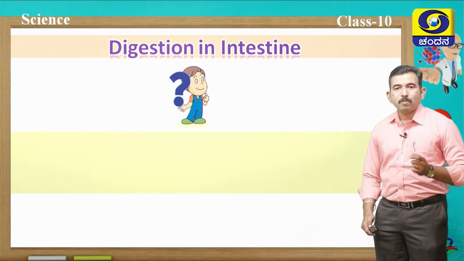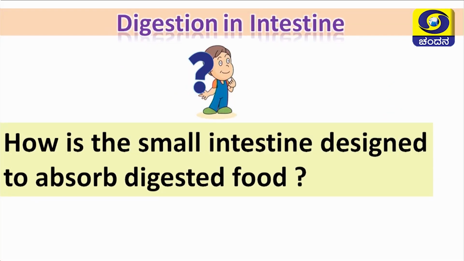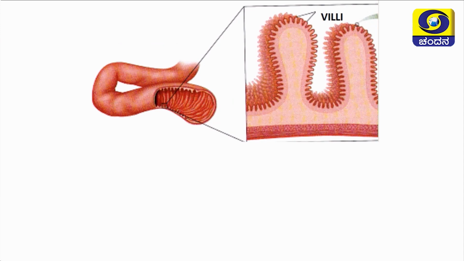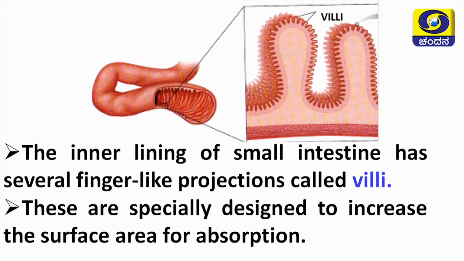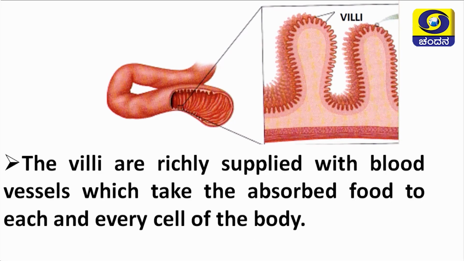Next, one more question for you. How is the small intestine designed to absorb the digested food? We discussed that in the small intestine, complete digestion of the food takes place. Then how is this completely digested food absorbed in the small intestine? Of course, the inner lining of the small intestine has several finger-like projections called villi, and these are specially designed to increase the surface area for absorption. Also, the villi have a rich supply of blood vessels which take the absorbed food to each and every cell of the body. So, villi play a very important role in the absorption of food in the small intestine.